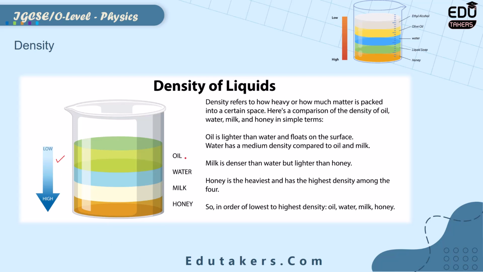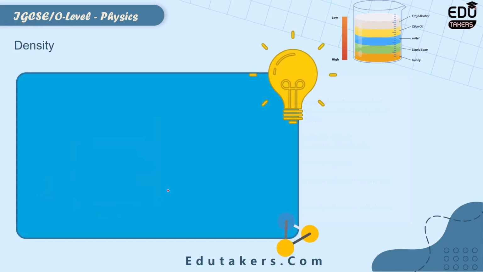After that, there are different liquids such as oil, water, milk and honey. From all of these liquids, the density of oil is very small as compared to water, milk or honey. That's why the oil will float over all of these liquids. The density of the water is smaller than the density of milk and honey. That's why it will float over milk and honey. I can simply say that if the liquids are not mixed, then the liquid with less density will float over all other liquids.